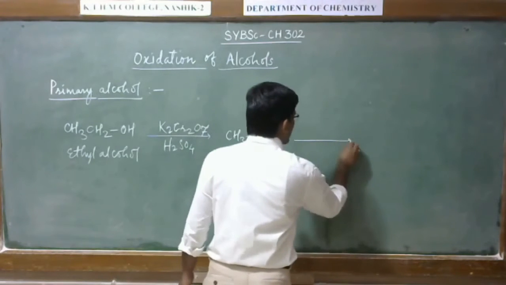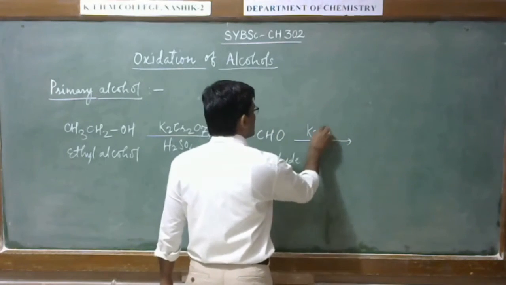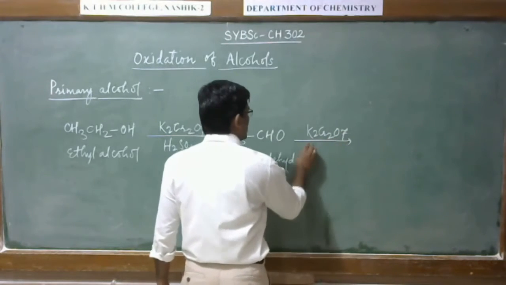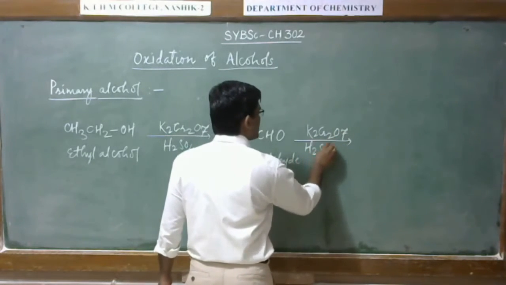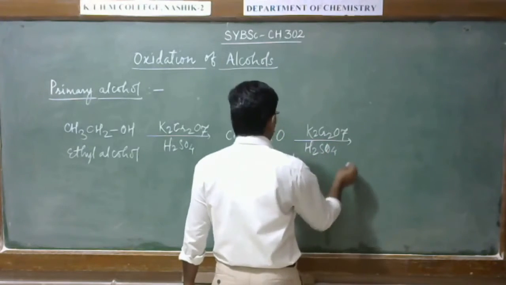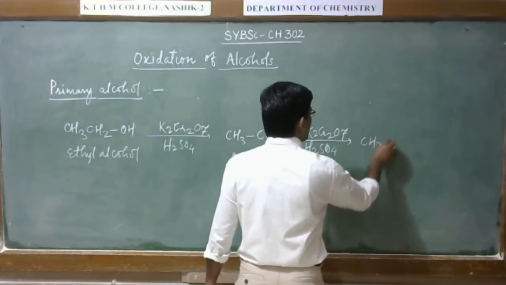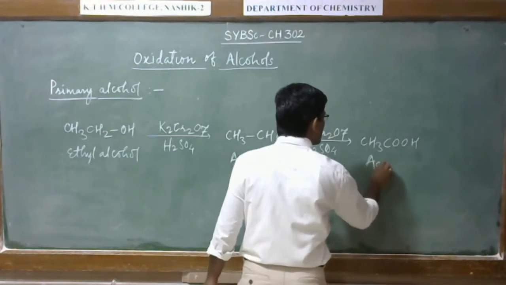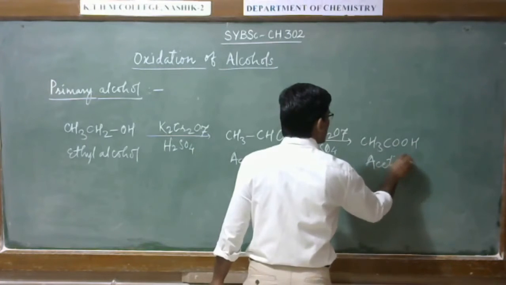In further treatment with K2Cr2O7 in the presence of H2SO4, it gives the acetic acid.